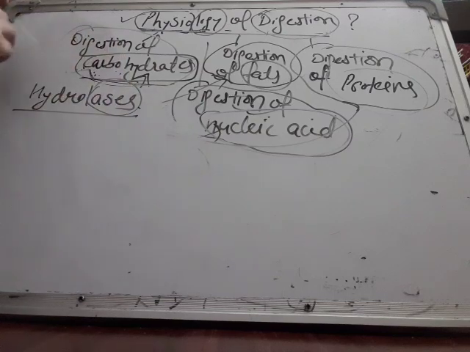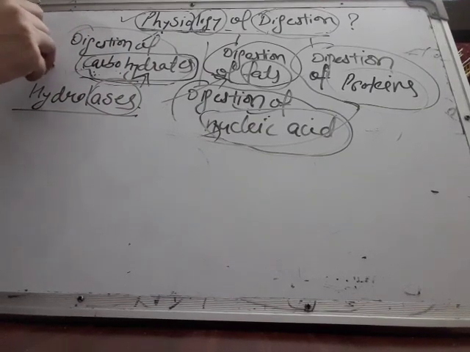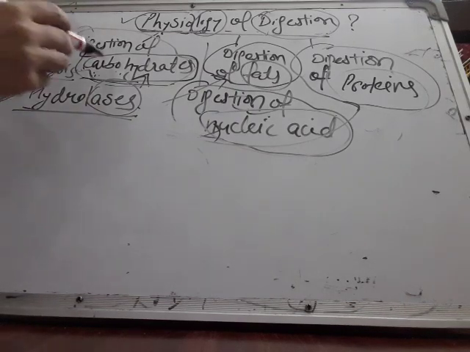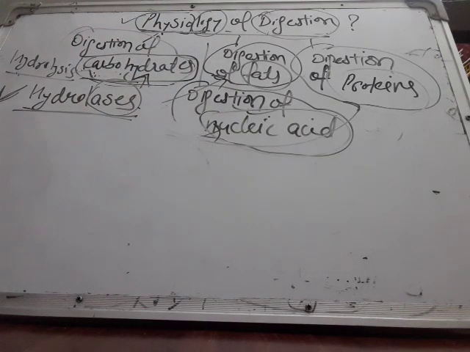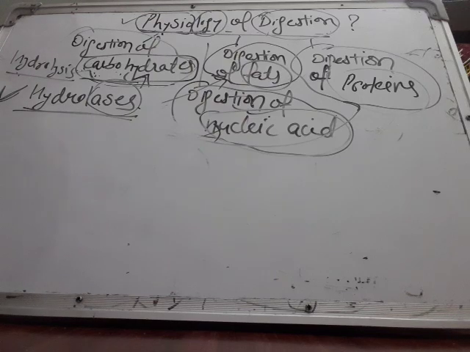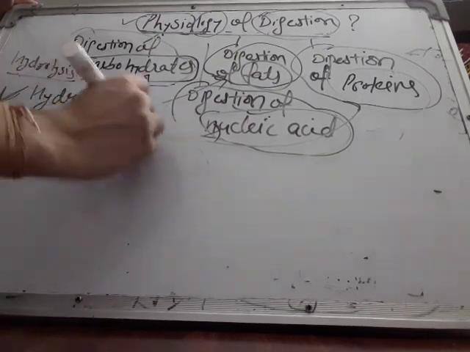Hydrolysis is a process of breaking down of polymers into monomers, and this breaking down is done with the help of enzymes. So hydrolases are the enzymes that support the digestion of these various nutrients, and these enzymes are further specific in nature, so they are of various kinds.